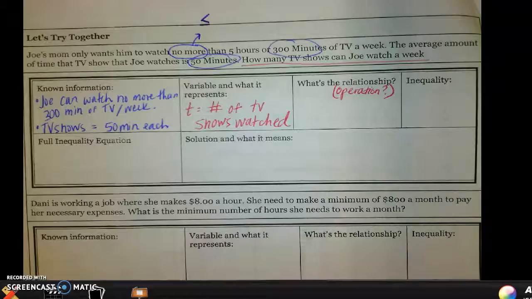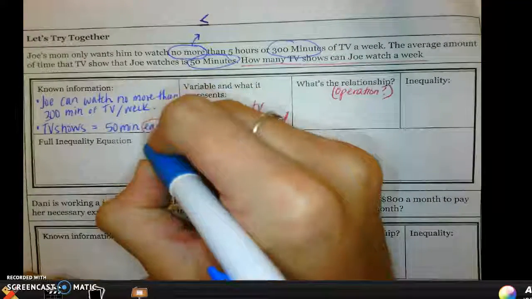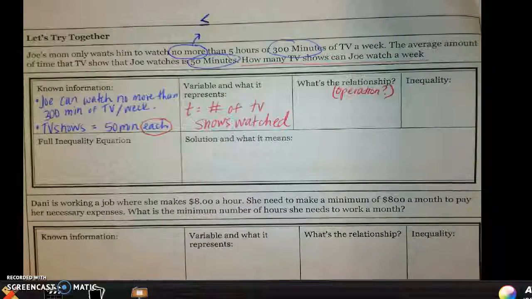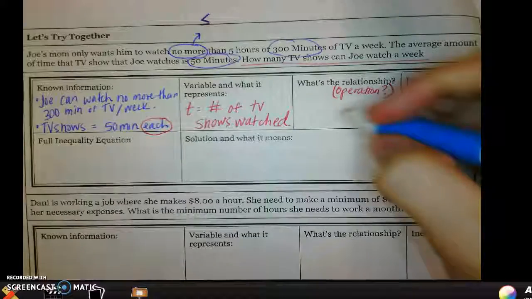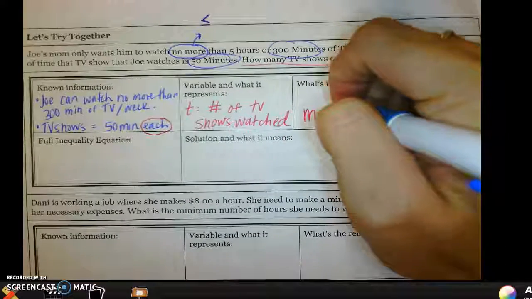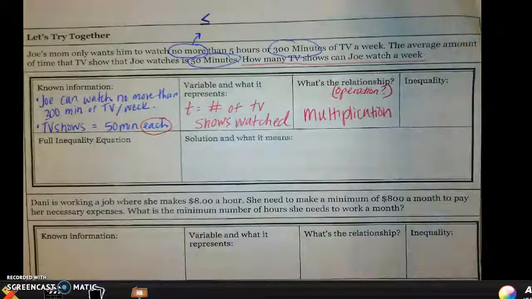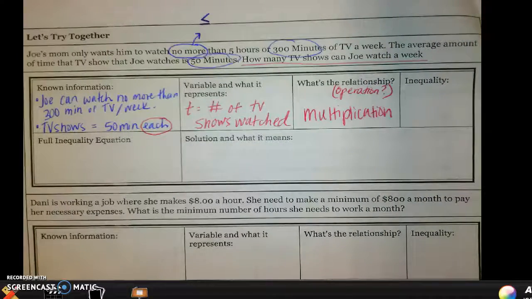So going back here, each is such a hugely important word. What type of mathematical operation would I do to replicate each, or 50 minutes per show, 50 minutes for each of those shows? That's going to be multiplication. And hopefully you guys are able to recognize that on your own. If not, hopefully the more we practice this, the more you'll be able to pick out those keywords.